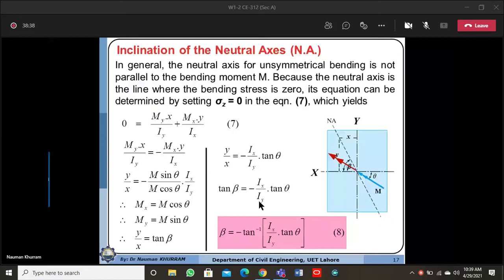If we want to determine the orientation of the neutral axis, which is represented as beta here, then beta is the orientation of the neutral axis, and that is equal to minus tangent inverse of Ix over Iy into tangent theta. So we can use this equation number 8 to determine the orientation of the neutral axis.